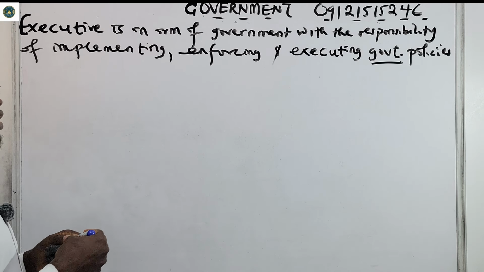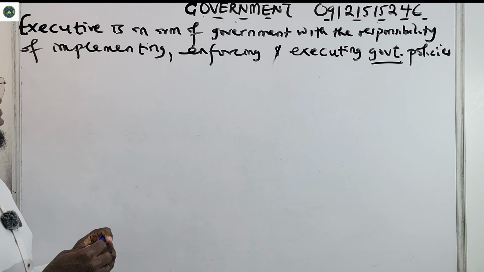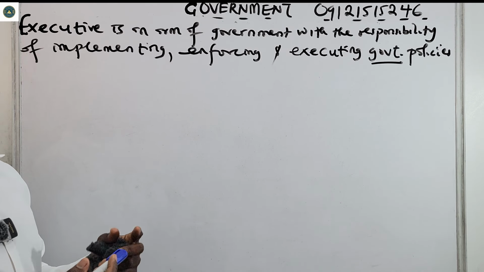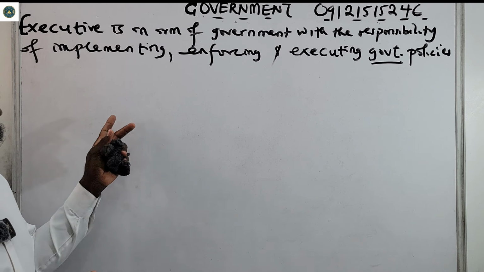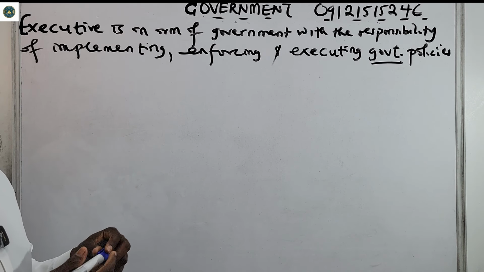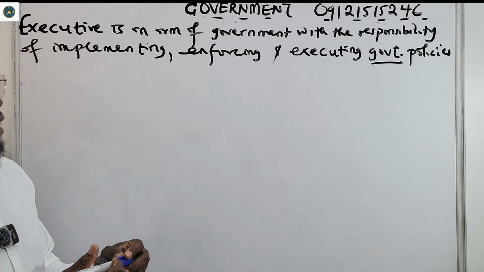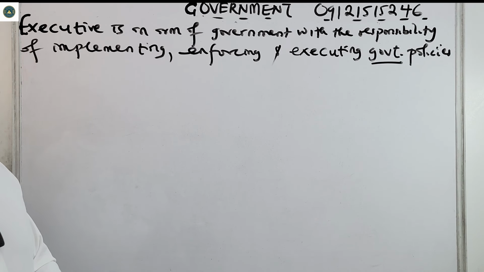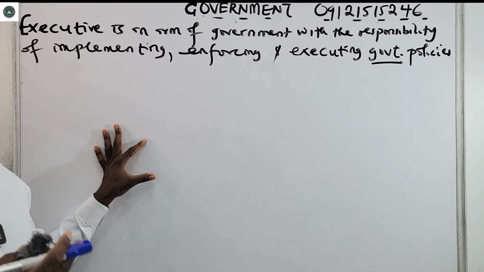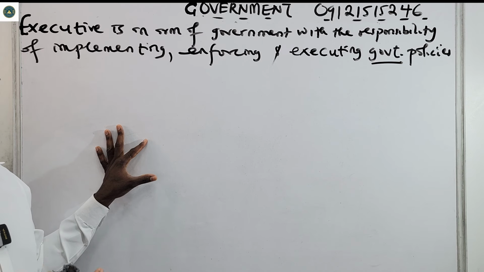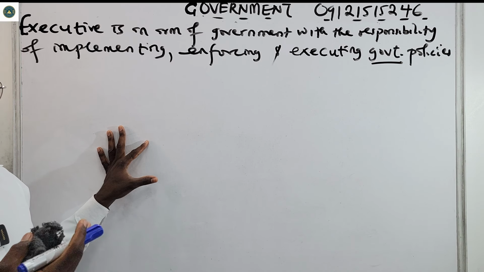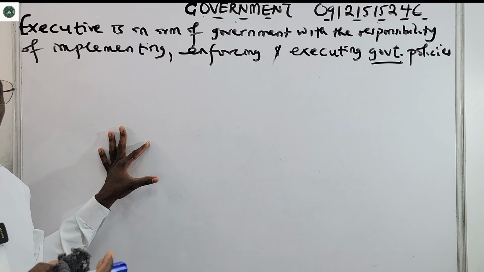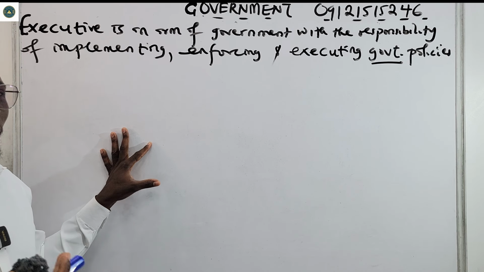So the executive is an arm of government that is charged with the responsibility of implementing laws, enforcing those laws, and executing government policies. That is the function of the executive. So the executive is in charge of implementing policy, of making policies to take care of the day-to-day running of the government.